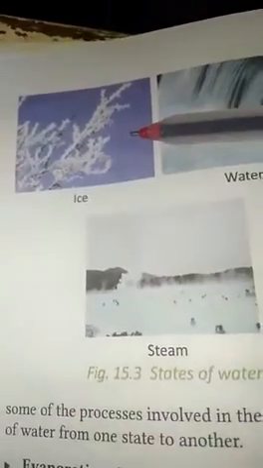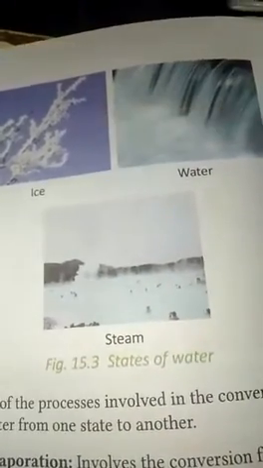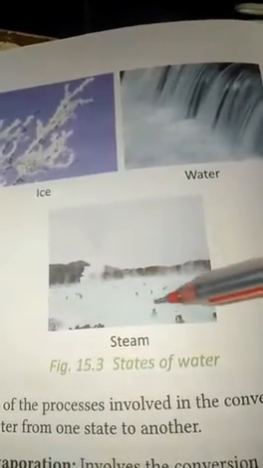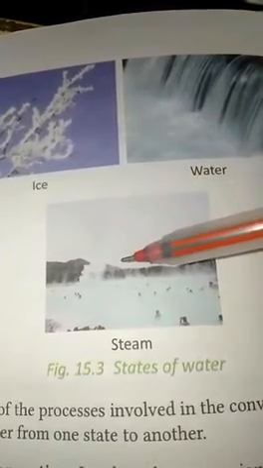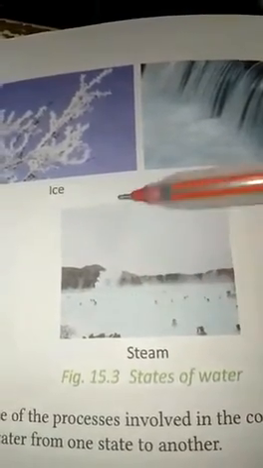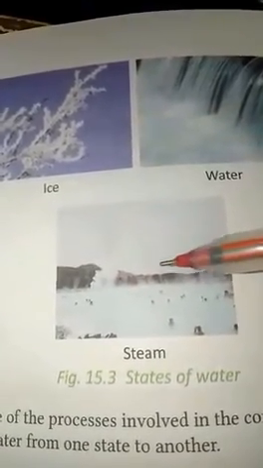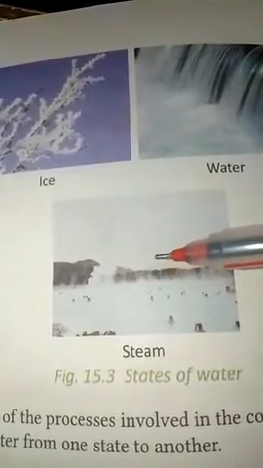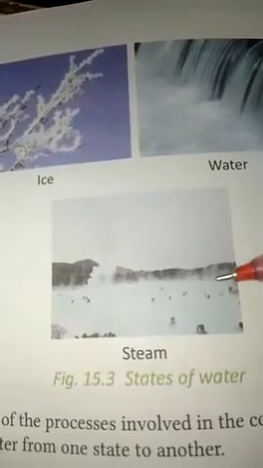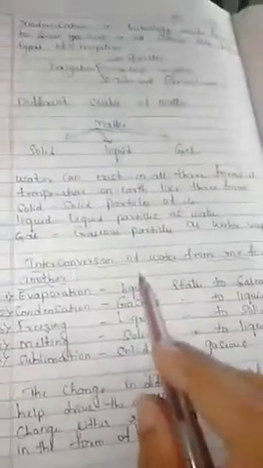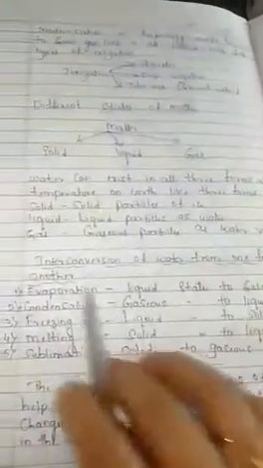So here you can see the ice, which is the solid state. The pictures are given in your textbook. Then water itself is the liquid state of water. Then steam, okay. Whatever steam is coming out, like in the cold season, winter season, we can see, right? This type of thing in the environment, the steam, is also the gaseous state of water.